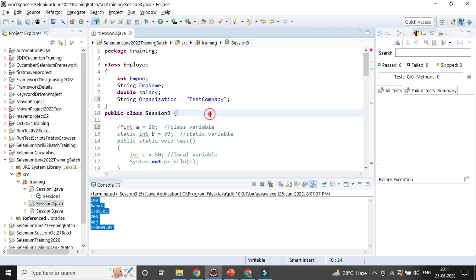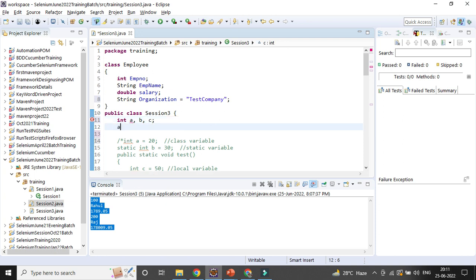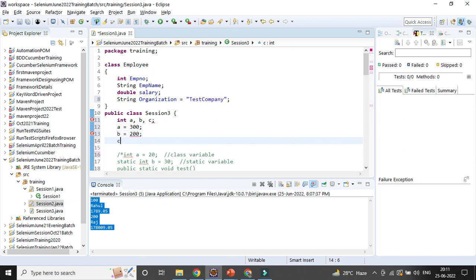Suppose you declare some variables first. I'm declaring integer a, b, and c. Let a equal to 100, or give it 300, b equal to 200, c equal to 100, like that.